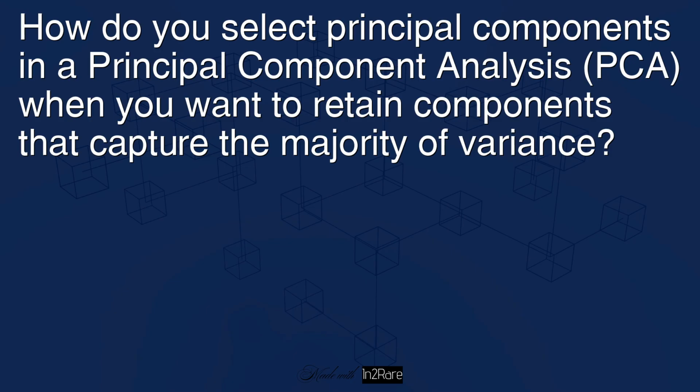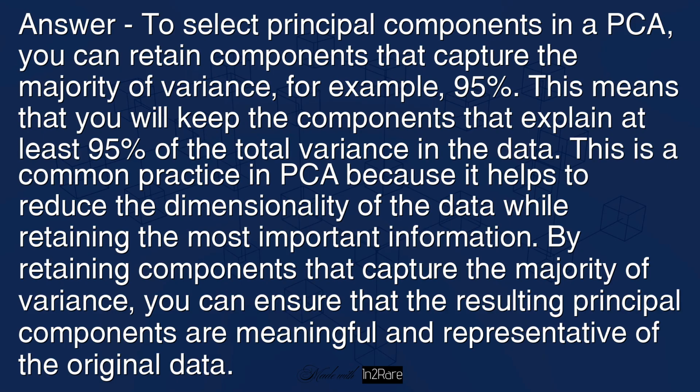How do you select principal components in a principal component analysis (PCA) when you want to retain components that capture the majority of variance? Answer: to select principal components in a PCA, you can retain components that capture the majority of variance, for example, 95%. This means that you will keep the components that explain at least 95% of the total variance in the